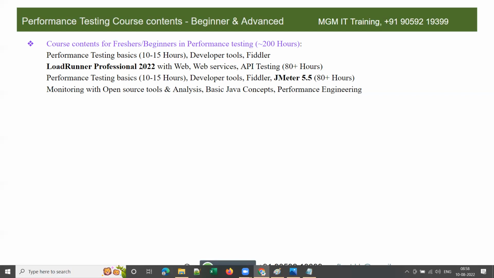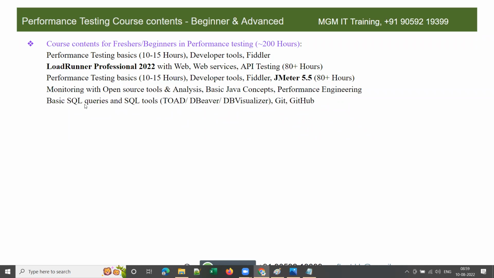And I'm going to give training on LoadRunner Professional 2022 with web services and API testing, which comes around 80 to 100 hours. JMeter is another tool that I'm going to cover in this training, and that also will take 80 to 100 hours, as you can see over here, right? And I'm going to cover some open source tools for monitoring and analysis, basic Java concepts, and basic performance engineering concepts, which are required for 3 to 5 years experience.